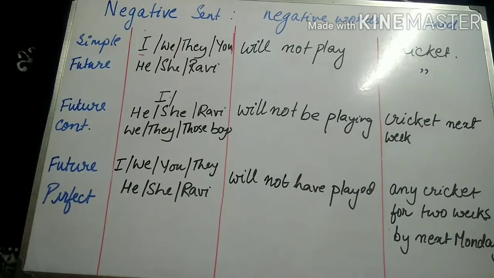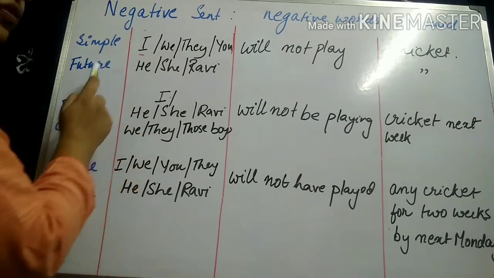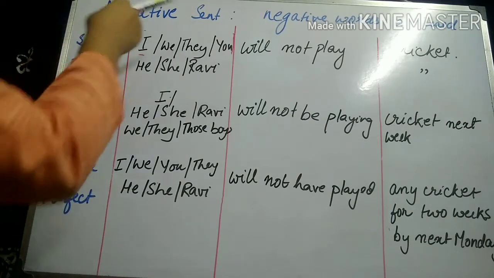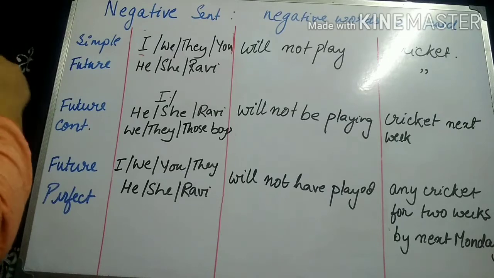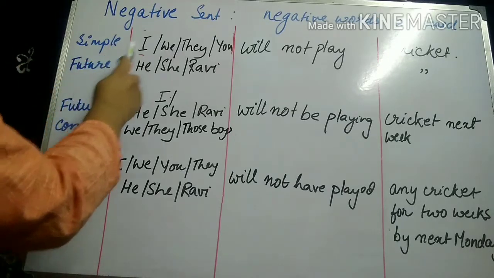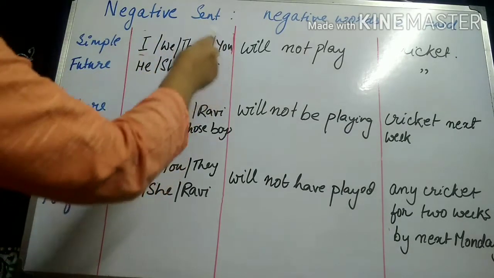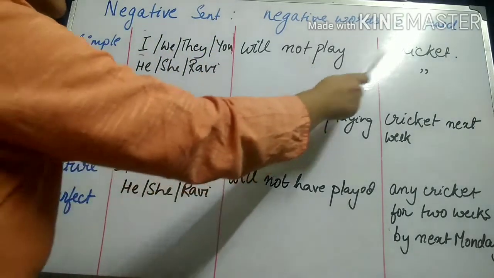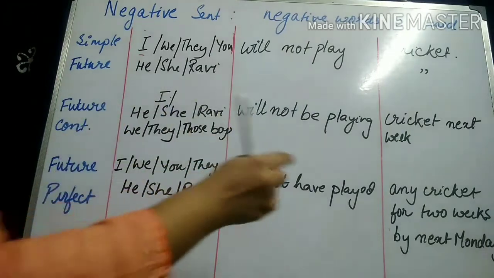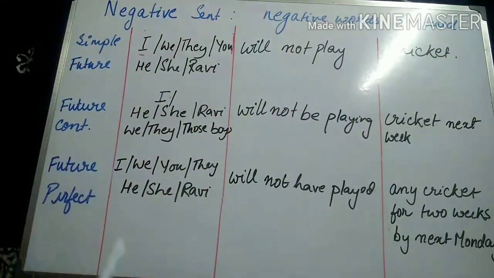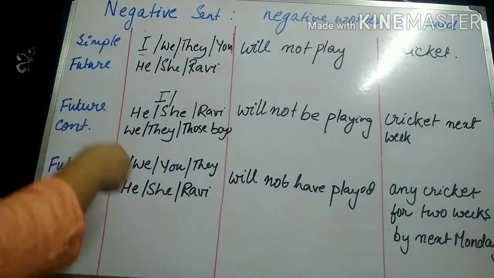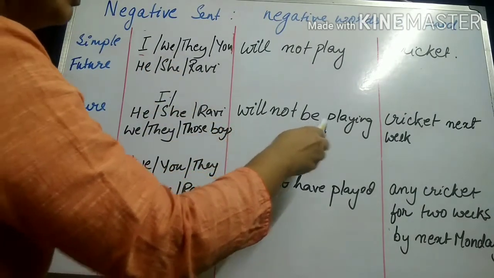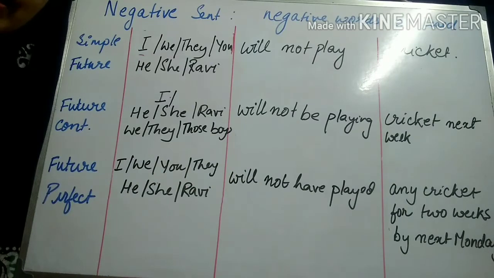The next point to be taken into consideration is that of the future tenses. Now let us see how future tenses affect negative sentences. So in simple future, all the types of subjects, all the variations of subject will be taking up will not play cricket. There won't be any variation. In future continuous, again, all the types of subjects will be taking up will not be playing cricket next week.